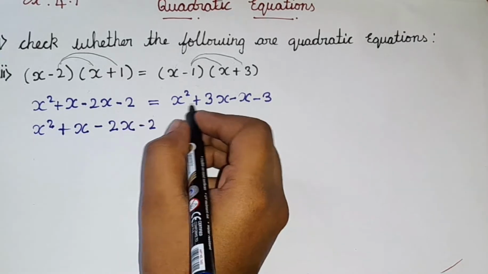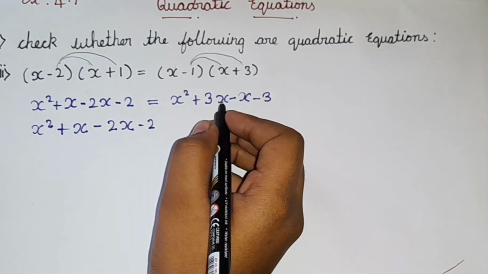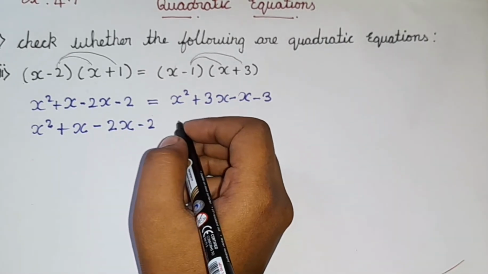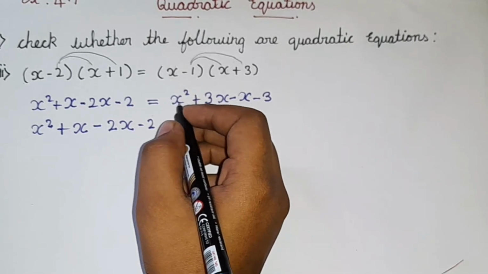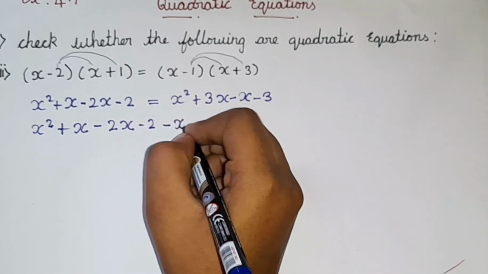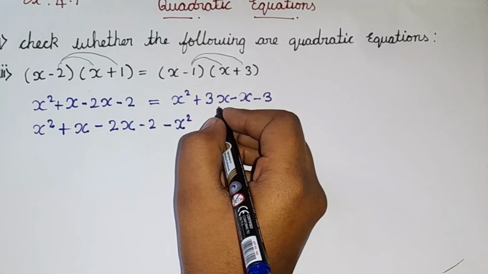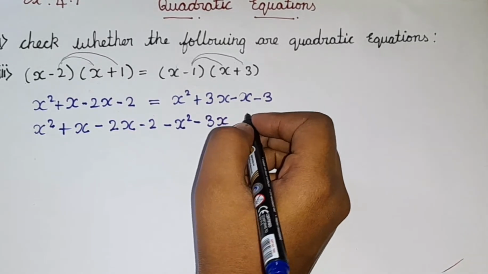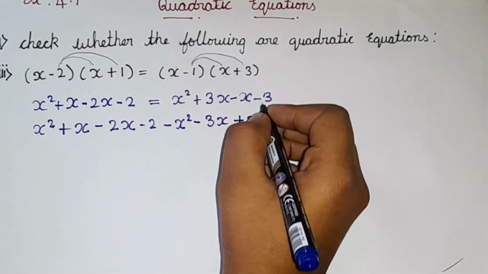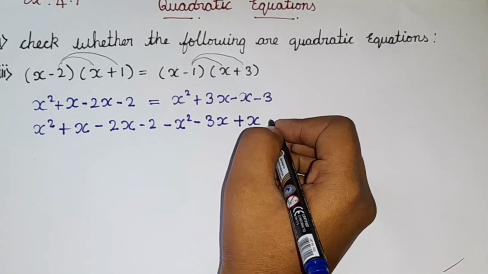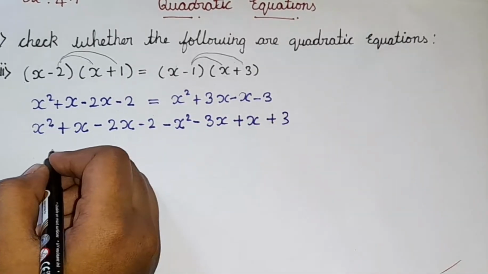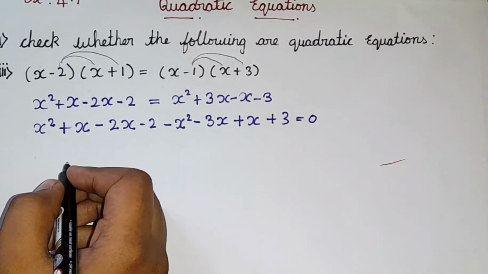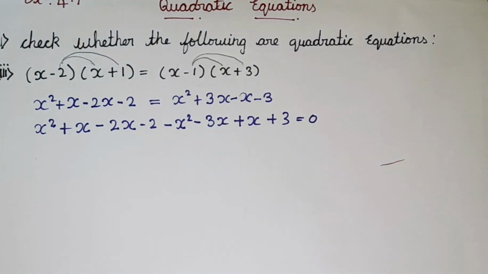Alright, now I am going to be getting these terms to the left side. Why? Because if we get it to the left side, then we might get an answer. Am I right? So let us get it to the left side. So when I get this x square to the left side, it changes into minus x square. When I get this plus 3x to the left side, it changes into minus 3x. When I get this minus x to the left side, it changes into plus x. When I get this minus 3 to the left side, it changes into plus 3. Okay, so now plus 3 and then is equal to 0. Okay, so now we are going to be figuring out how to cancel a few values.